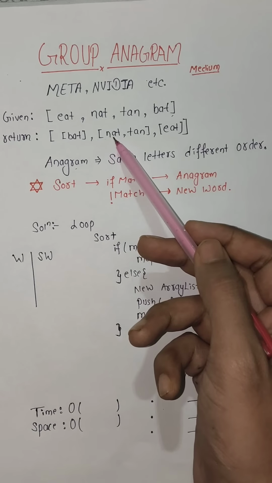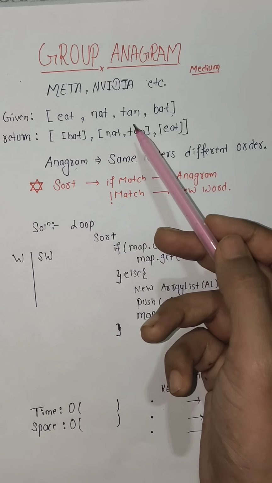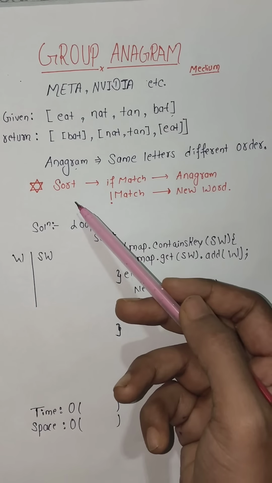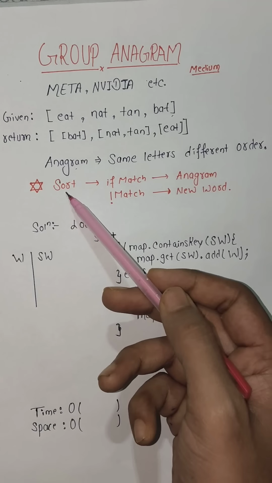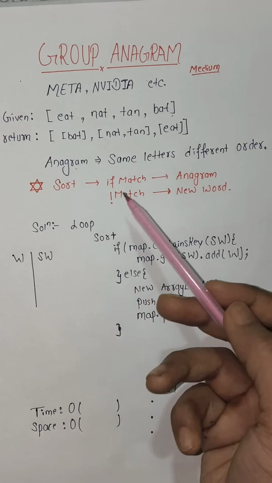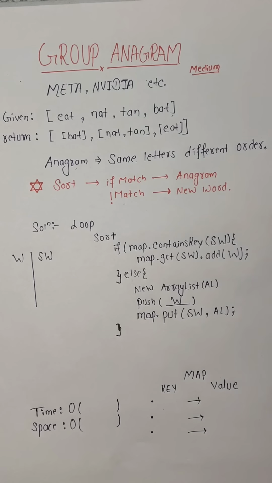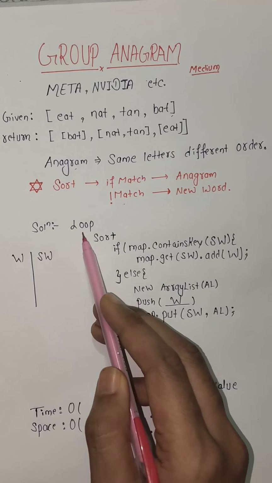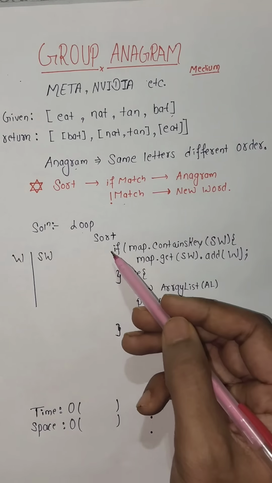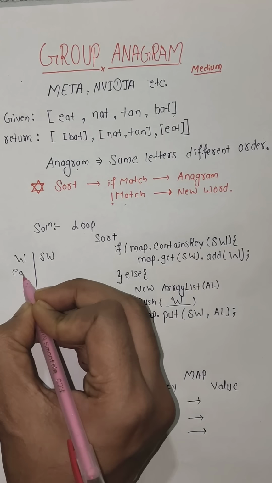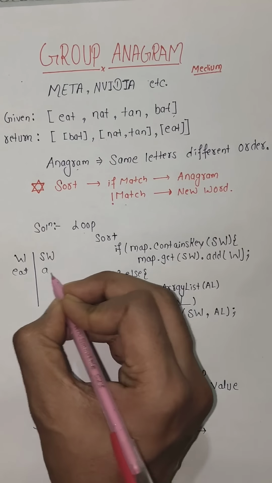You can see right here that NAT and TAN are made up of the same letters, but they are just rearranged in a different order. So to solve this question, the core idea is that if the sorted versions of the strings match, that means they are anagrams of each other, and if it doesn't match, that means it's a new word. So we will run a loop over this array, and we will sort the word as it comes. First the word EAT will come, and the sorted version of EAT will be AET.